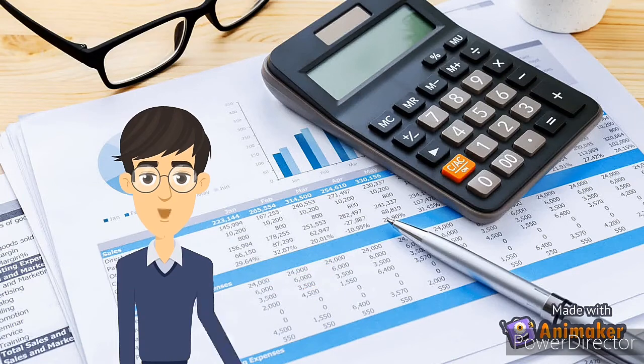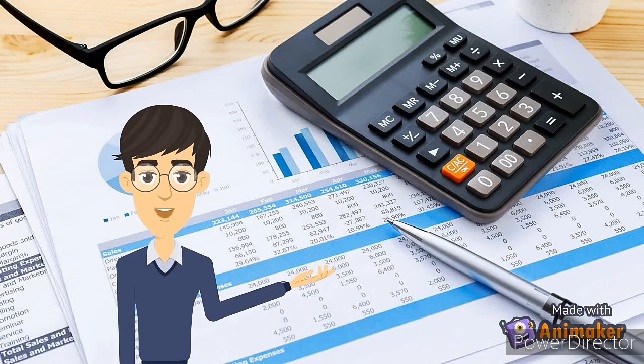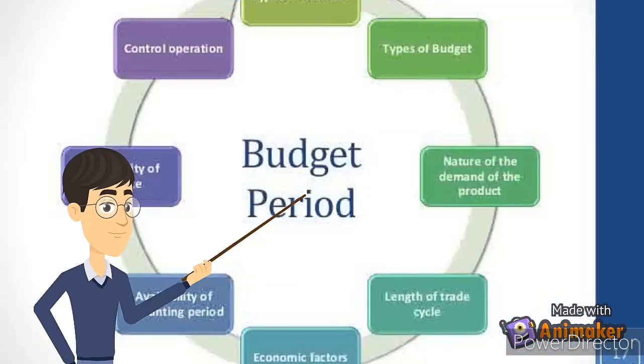Now let's talk about characteristics of a successful budget process. We will start with 1. Budget period. It is basically the time period for which the budget will remain active. These are further of two types. Short-term budget, basically prepared for under a 1-year time period. An example of this can be a master budget.